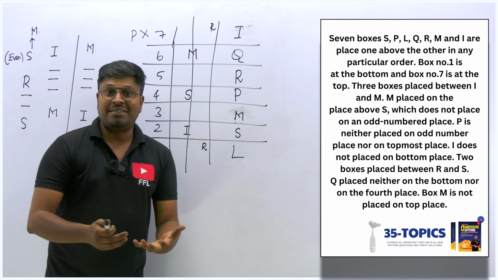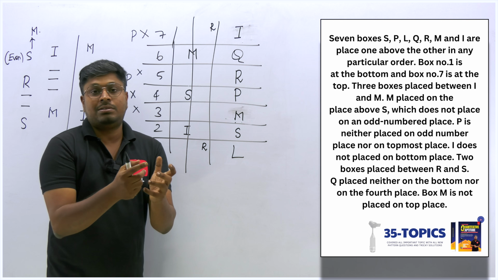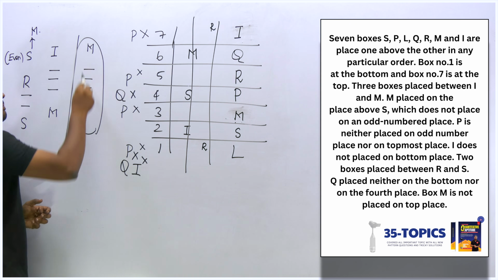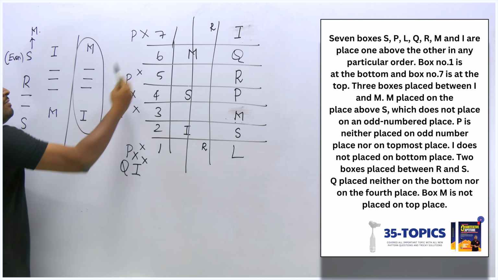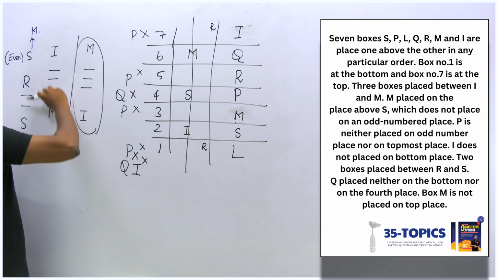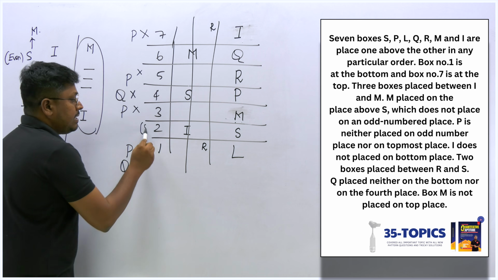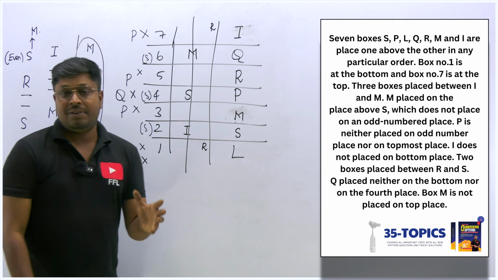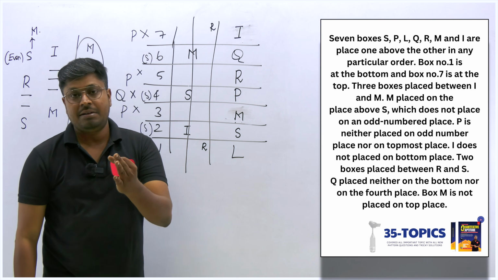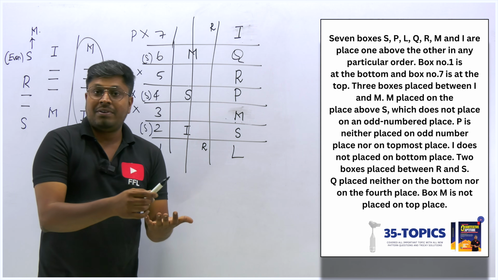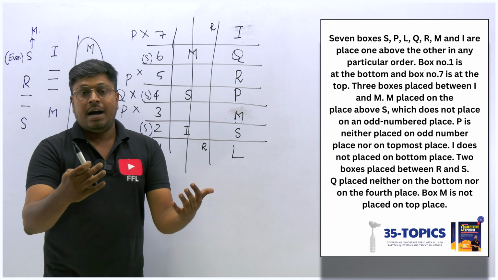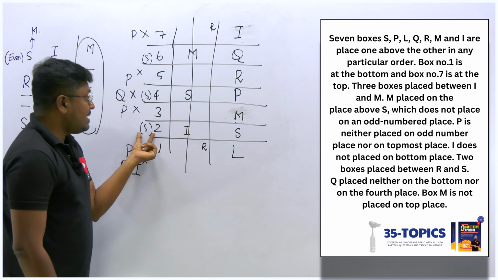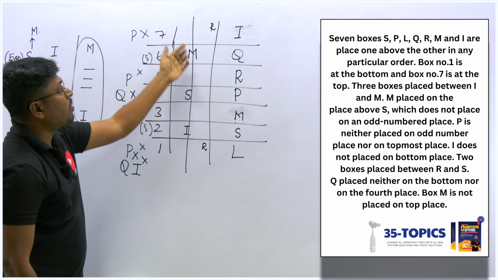See, very interesting, right? Very, very interesting. And here also I have fixed the clue only based upon this minimum possible, M and I. So if I go with M and I, I will get a minimum possible. Or else if you go with S and M, for example, you can fix S here, or here, or here, because S is on the even number. So from 1 to 7 we have only 3 even numbers, 2, 4 and 6, and they have given a clue that above S we have M, and between M and I we have a gap of 3. So you can fix S here, and M should be somewhere above this point.